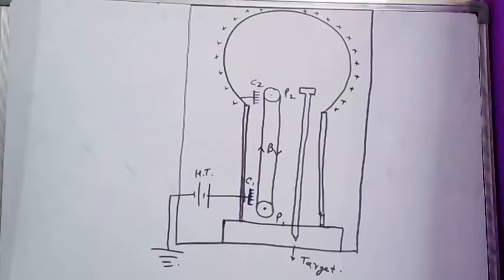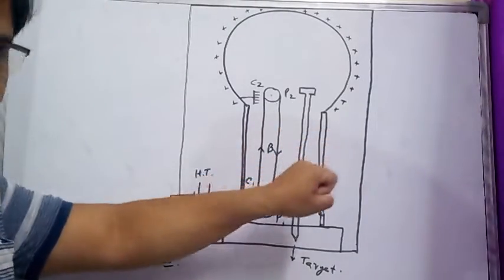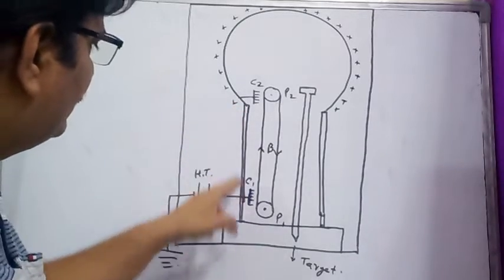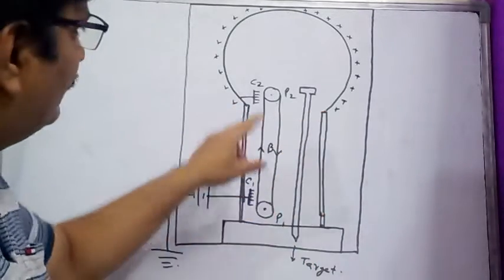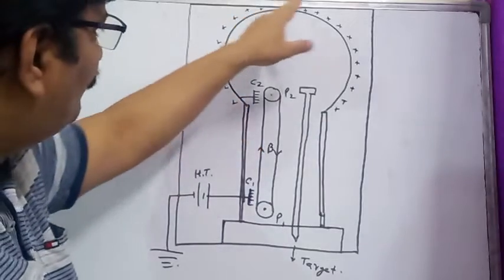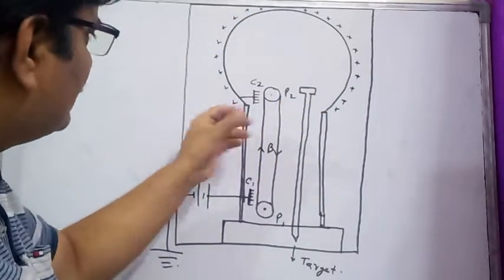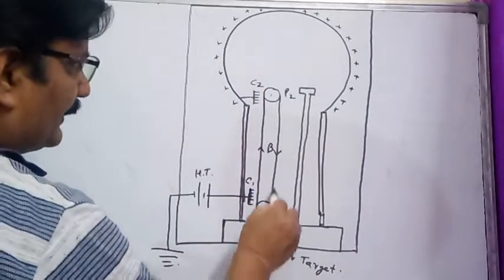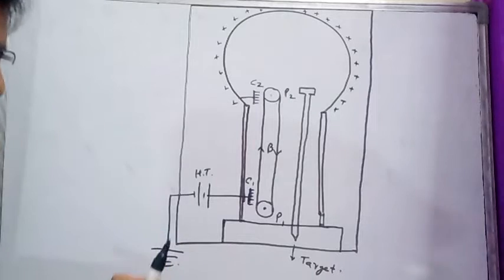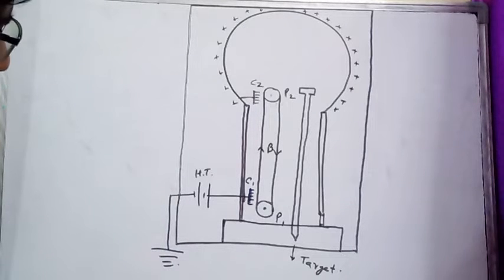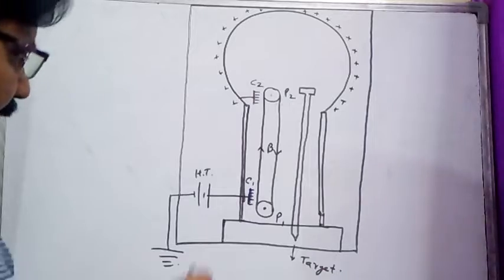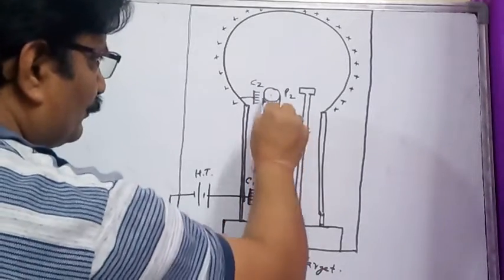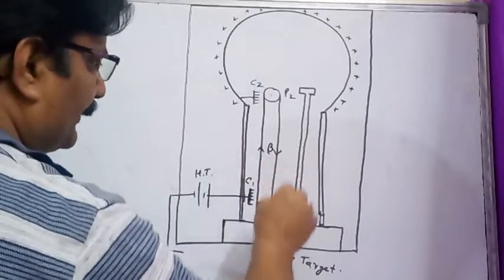So students, see, this is the design of the Van de Graaff generator. It consists of two insulating pillars. These two are the pillars. A metallic hollow dome is supported over the pillars. P1 and P2 are two pulleys. Pulleys are used to move the rubber belt. A rubber belt moves due to the motion of the pulleys, up and down like this.